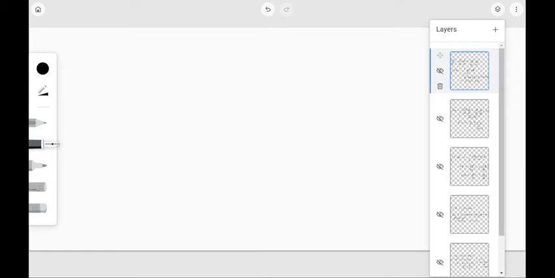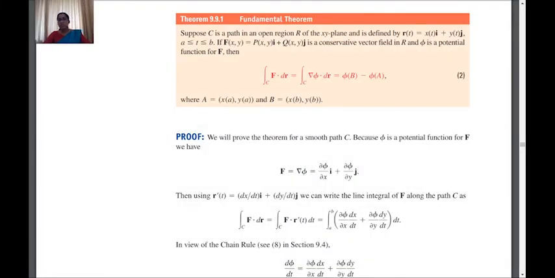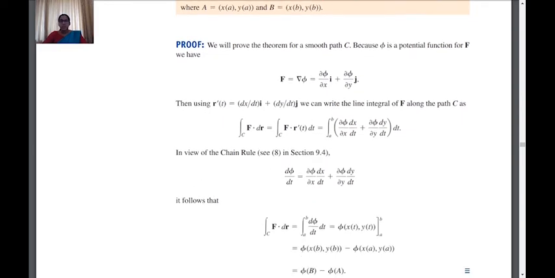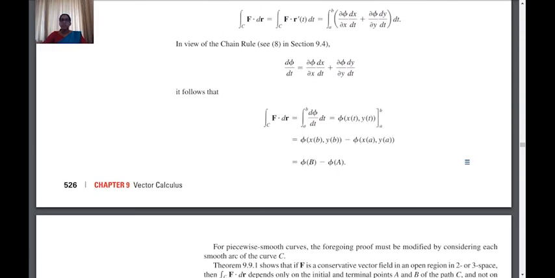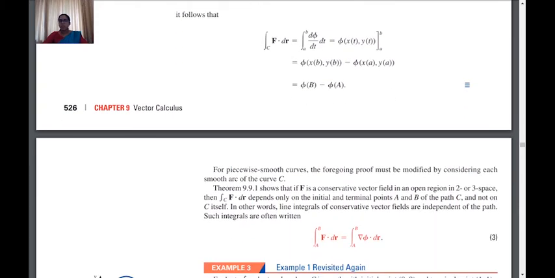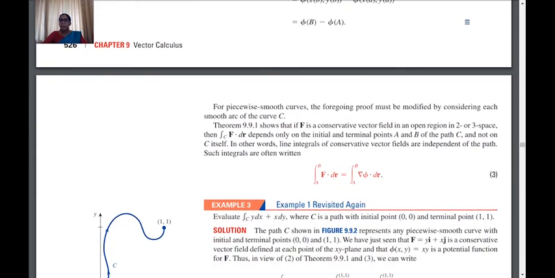We had seen the theorem which assures that if we are considering a conservative vector field, then the line integral over C does not depend on the path but only on the initial and the terminal points. So it is a very simple proof. We just have to remember what replacements we are making.